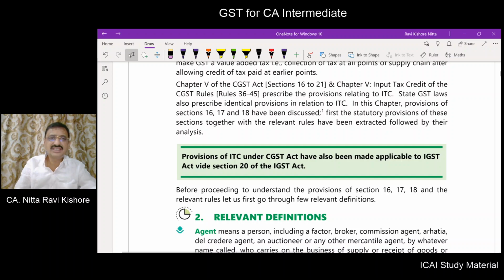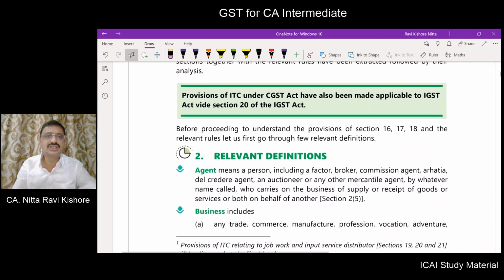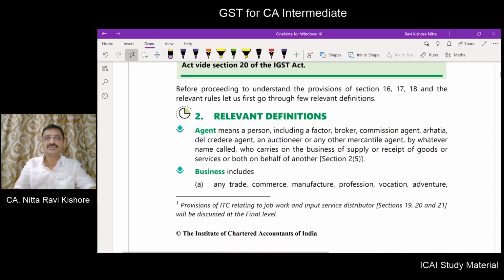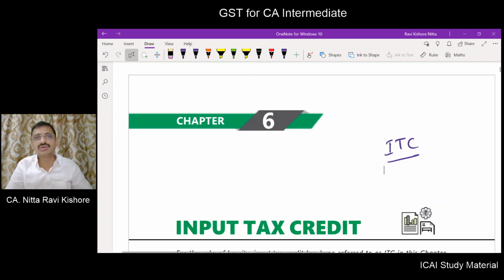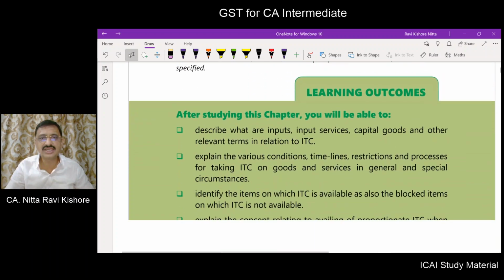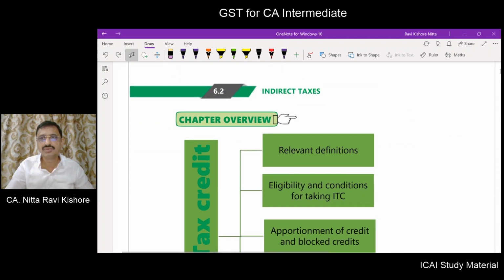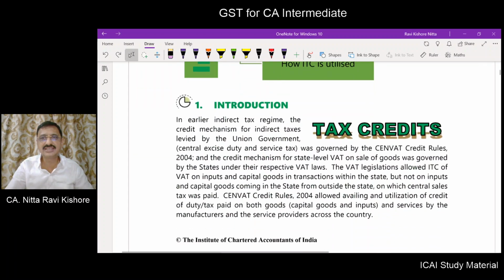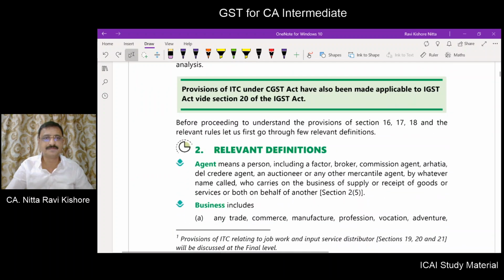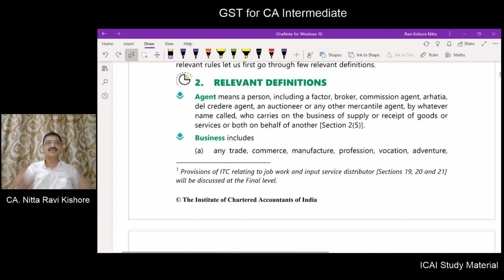Whatever provisions of ITC are contained under the CGST Act are also made applicable to the IGST Act, under section 20 of the IGST Act. Now, before going into sections 16, 17 and 18 per se, we have to understand some of the definitions. My dear friends, I will tell you one thing.